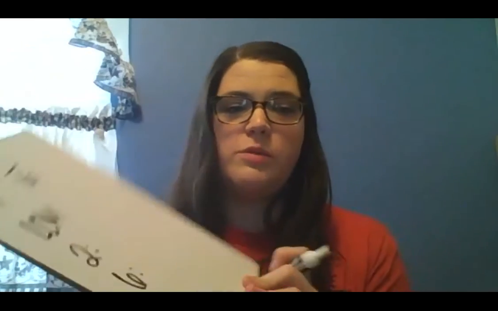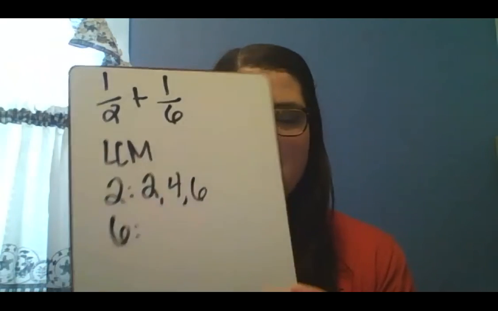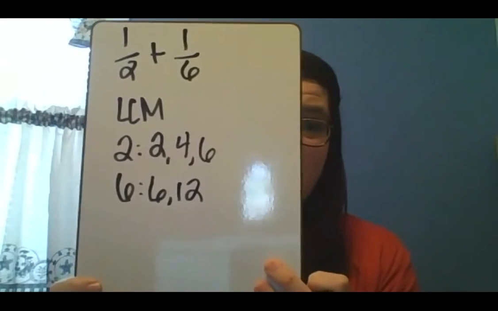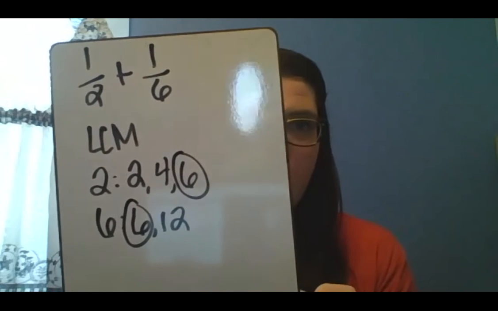We cannot just add or subtract straight across, so we have to find the least common multiple between 2 and 6. So let's do our multiples of 2. To do multiples of 2, we start with 2, and we count by 2s. 2, 4, 6. Okay? So we can already stop right there. Then our multiples of 6, we just count by 6. 6, 12, and we can already stop because we see the smallest one that 2 and 6 have in common is 6. That's the least common multiple between 2 and 6.